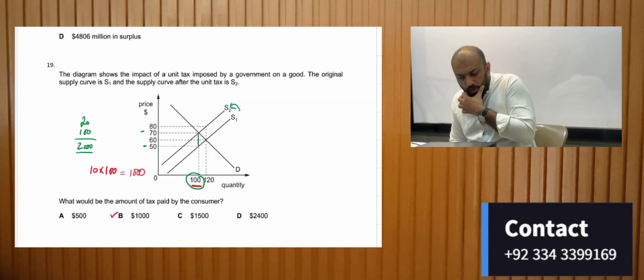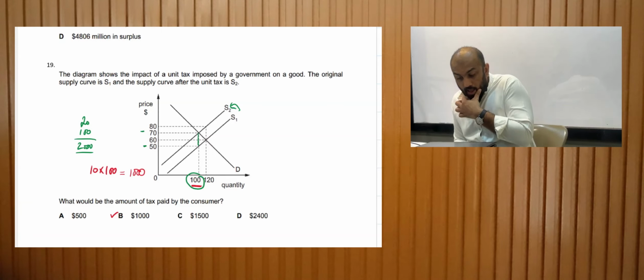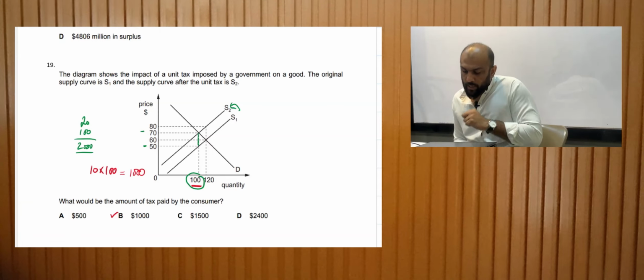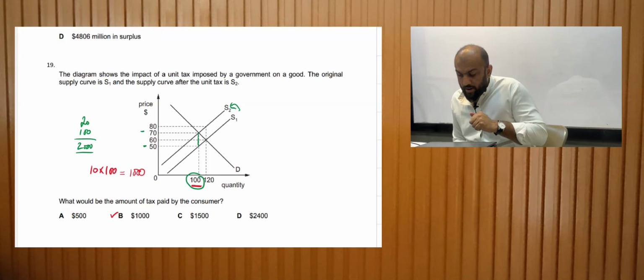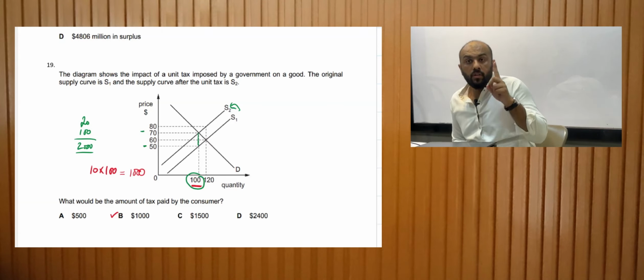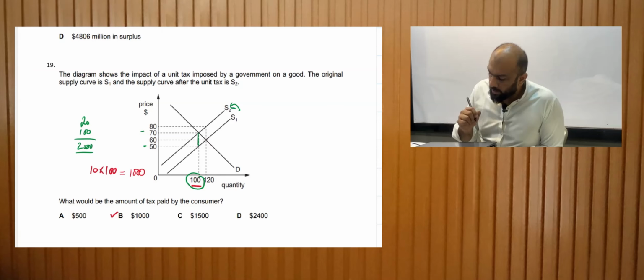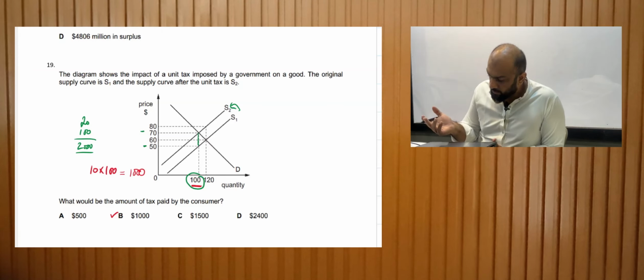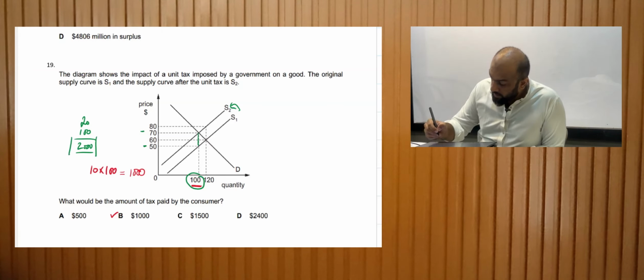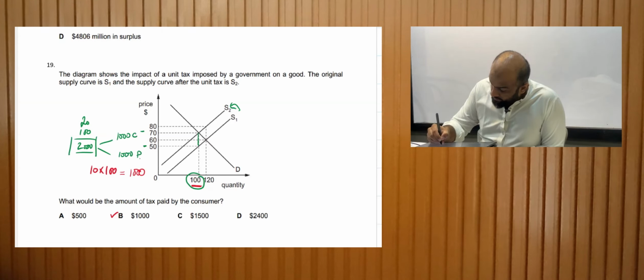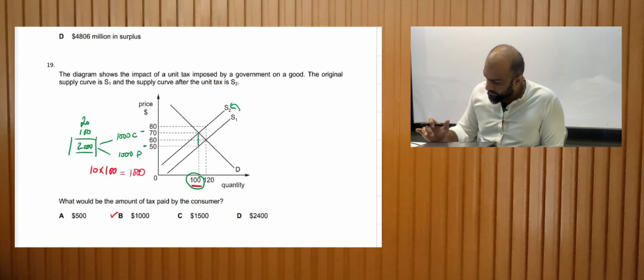2000. So we don't need to multiply it by 120, we need to multiply it by 100. Why? Because the number of units that are being sold is 100, right? That is the confusing part. 2000 is the total tax, out of which 1000 is being paid by the customers and 1000 is being paid by the producers. Now that's it.